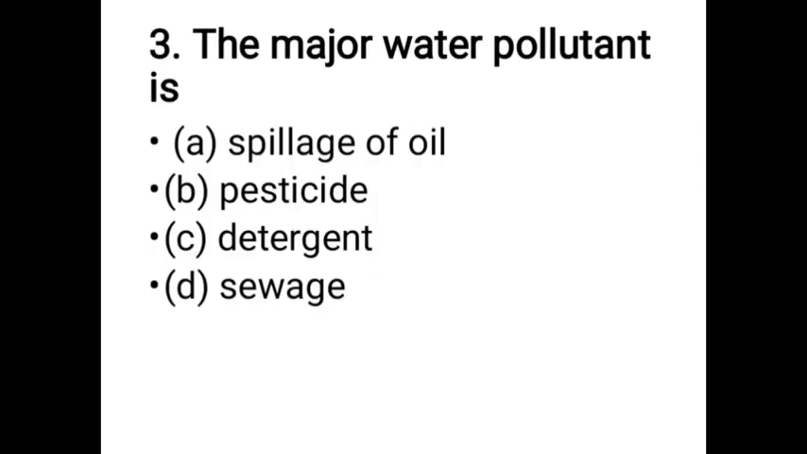Number 3. The major water pollutant is A. Spillage of oil, B. Pesticide, C. Detergent, D. Sewage.